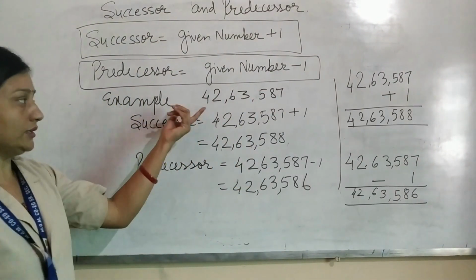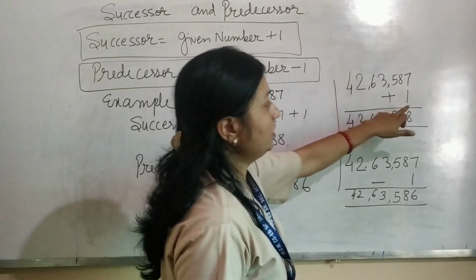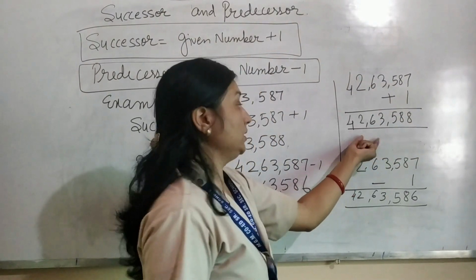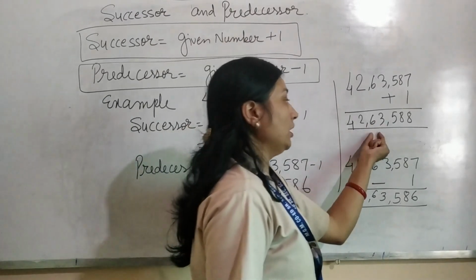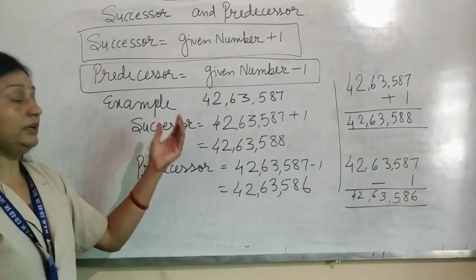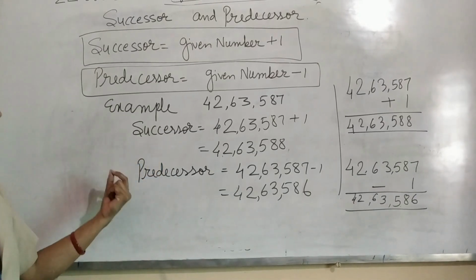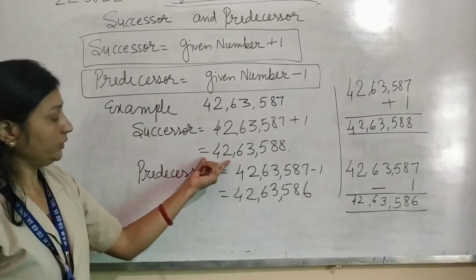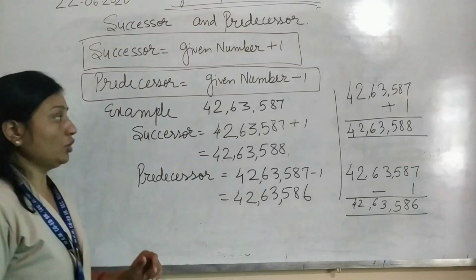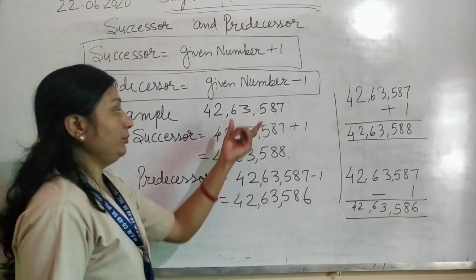42,63,587. Find the successor. The successor is the given number plus 1. So 7 plus 1 is 8. Leave the rest of the number as it is. So 42,63,588 is the successor of this number. It means the after number. Now to find the predecessor of 42,63,587, it means the before number.